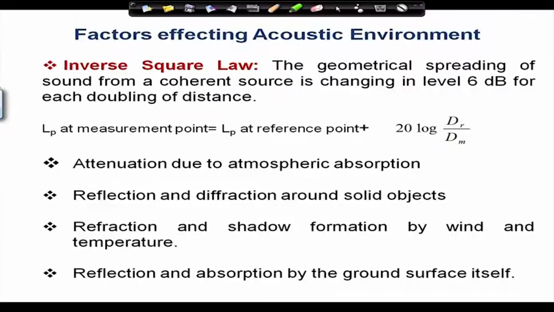Then there is refraction and shadow formation by wind and temperature. I will discuss the shadow formation by wind and temperature in detail. And then there is reflection and absorption by the ground surface. The ground surface also reflects some energy and absorbs some energy. So, all kinds of obstacles contribute to the acoustic environment. Let us discuss them one by one.